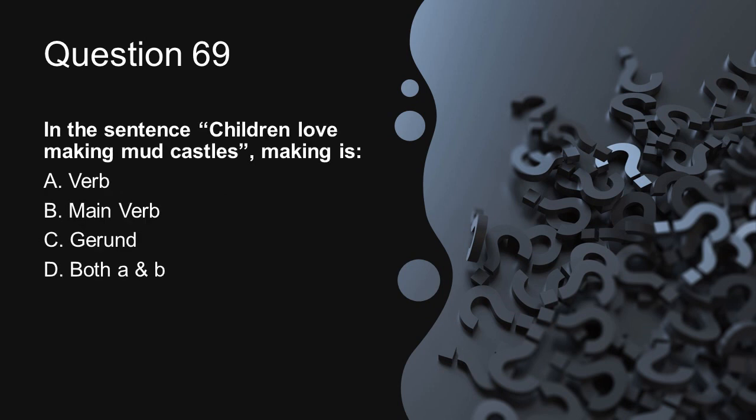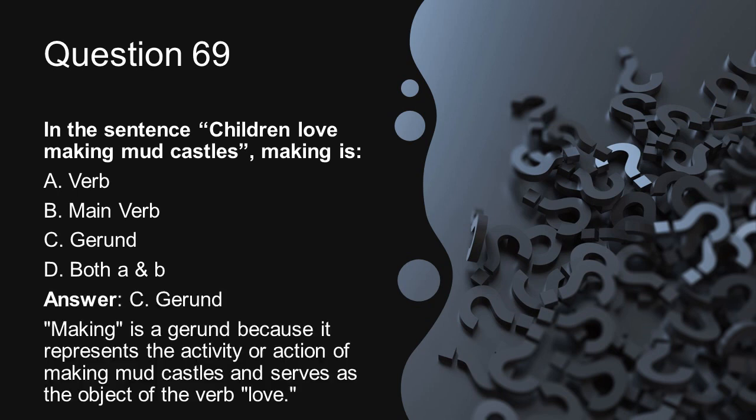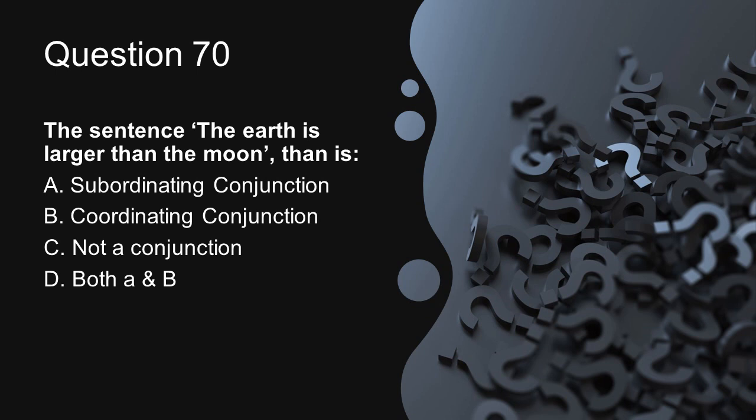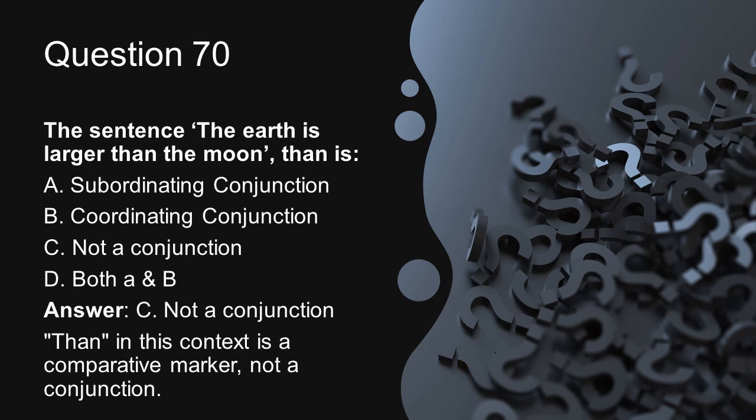In the sentence, children love making mud castles, making is a gerund. Making is a gerund here because it represents the activity or action of making mud castles and serves as the object of the verb love. The sentence, the earth is larger than the moon. Than is not a conjunction. Than in this context is a comparative marker, not a conjunction, because it compares two bodies, earth and moon.